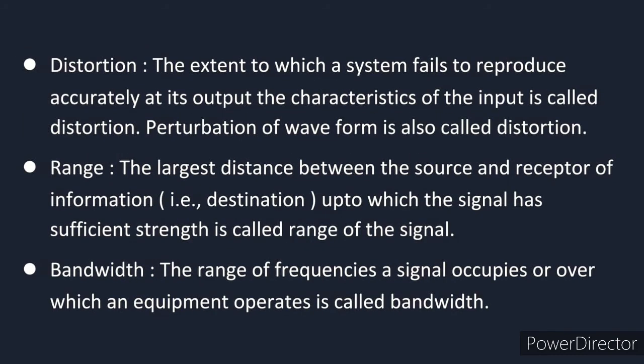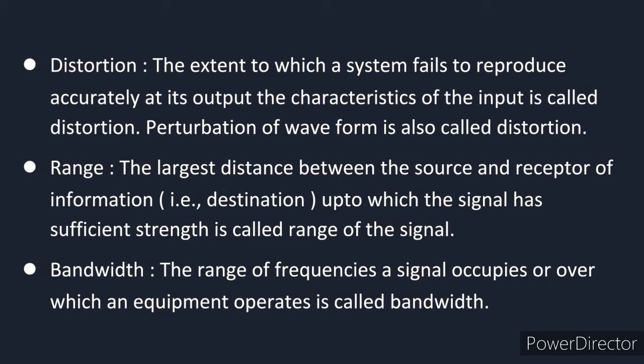Distortion. During the propagation of the wave, the extent to which a system fails to reproduce accurately at its output the characteristics of the input is called distortion. Actually, distortion means perturbation of the waveform. If you take an analog signal, the complete amplitude and nature are there, and input and output are the same nature. If the nature changes, it means you have some distortion.